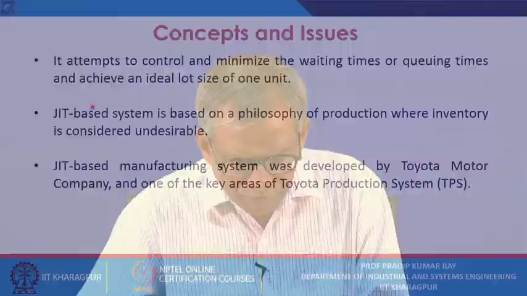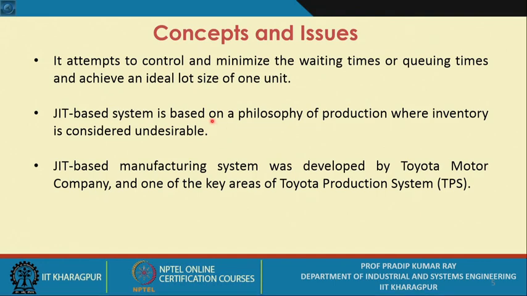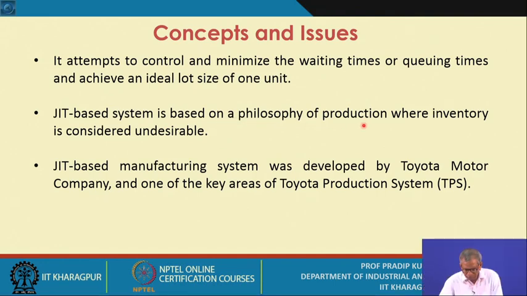So the JIT based system is basically based on a philosophy of production where inventory is considered undesirable. That means many a time it is asked what an inventory is. Definitely you know the definition of inventory. That means something which is considered an idle resource with some economic value. If it loses its economic value, obviously it ceases to be an inventory.